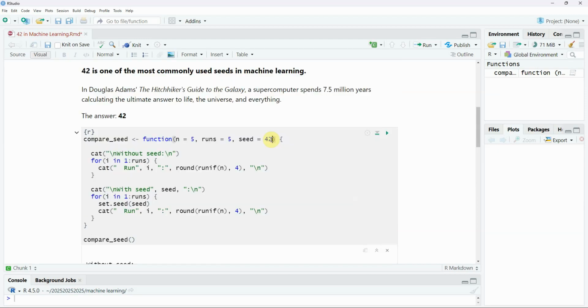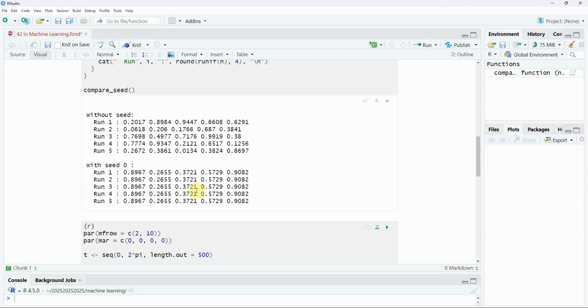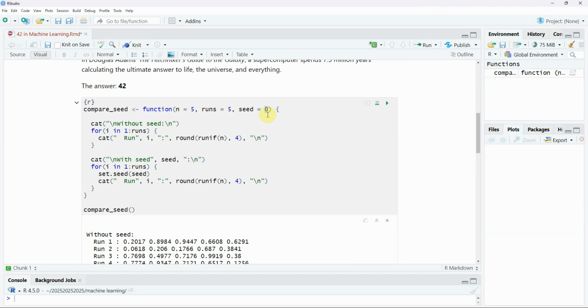Now let's try a different seed, 0. We see the same pattern. The results with the seed are reproducible. So what matters is not the number itself, but that using the same seed lets us reproduce the same results.